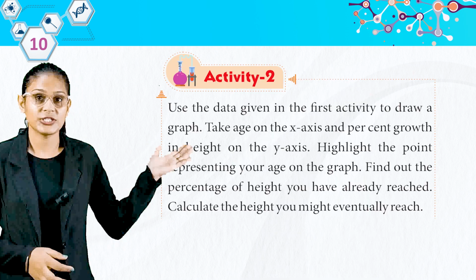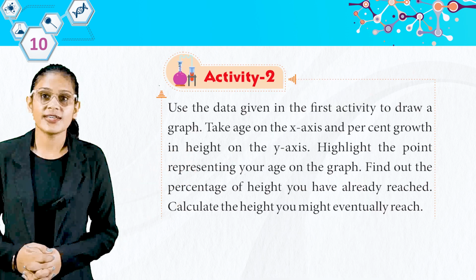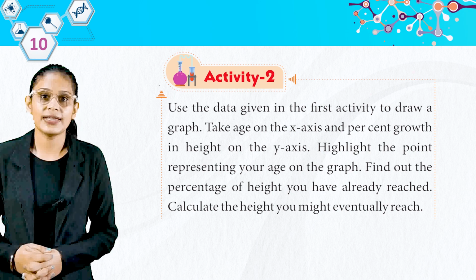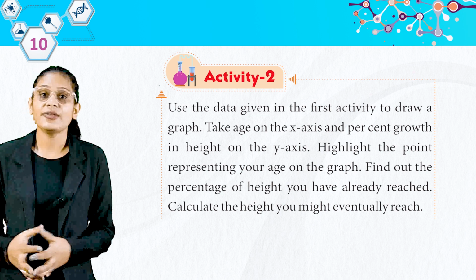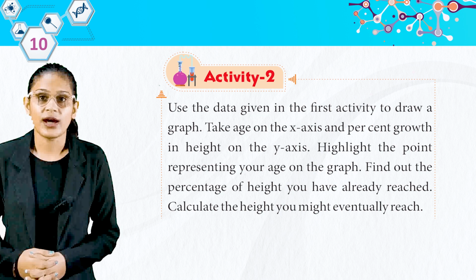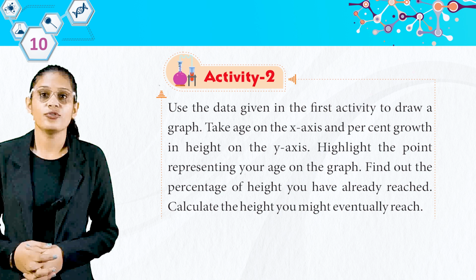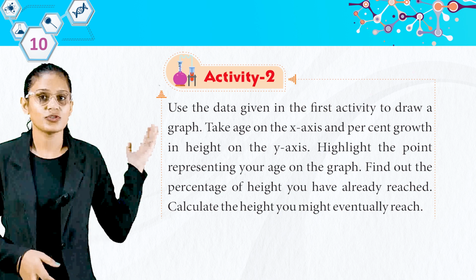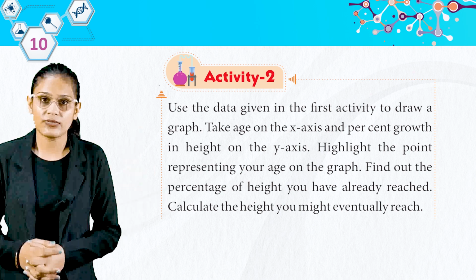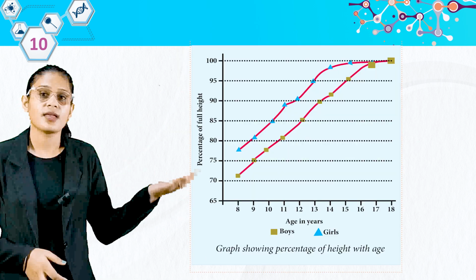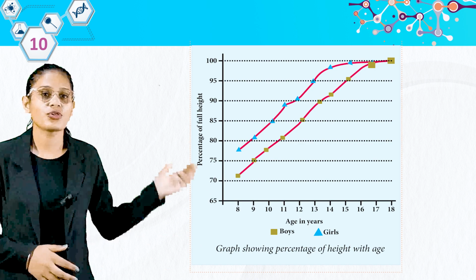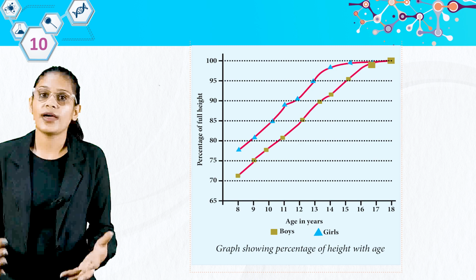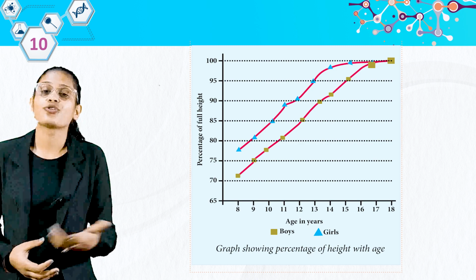Here we have an activity 2. Use the data given in the first activity to draw a graph. Take age on the x-axis and percent growth in height on the y-axis. Highlight the point representing your age on the graph. Find out the percentage of height you have already reached. Calculate the height you might actually reach. So students, you might eventually reach. So students, look at this graph. That's how you have to draw this graph from the information which we have in activity 1. And you have to note down the actual height of yours and the age group of yours.